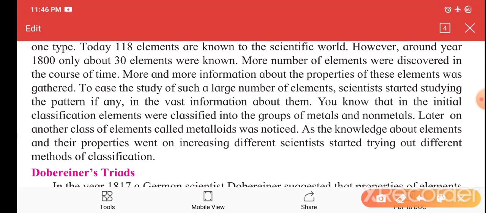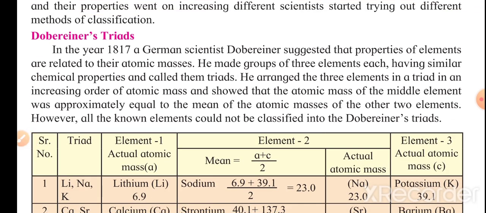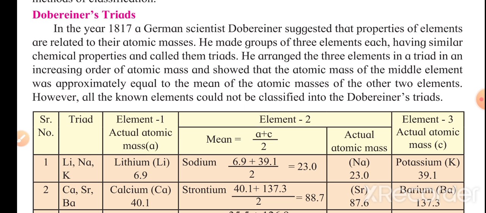Scientists classify them as metals, non-metals, and another class which is in between metals and non-metals, that is called metalloids. Now we will dive into the lesson and learn about the earlier attempts at classification of elements, the first of which is Dobereiner's triad.